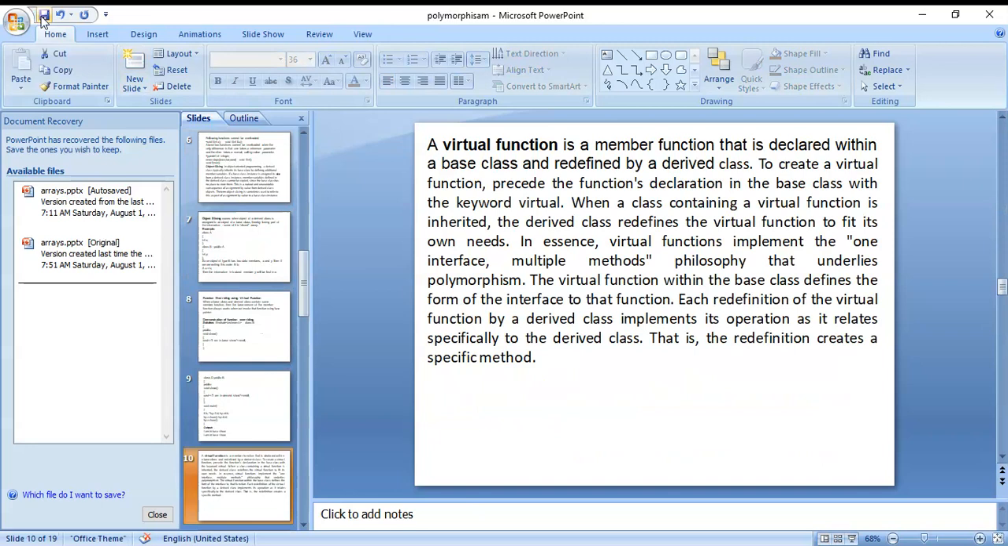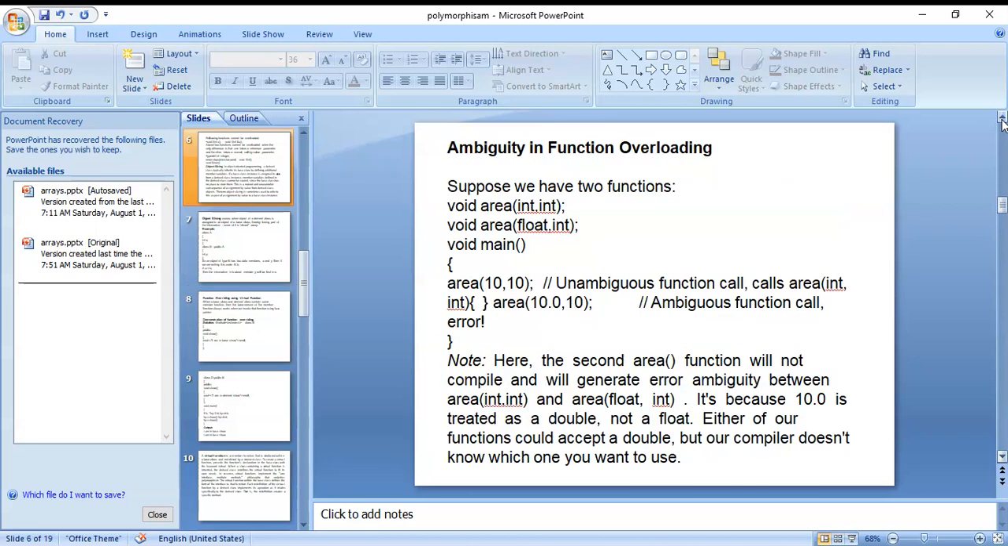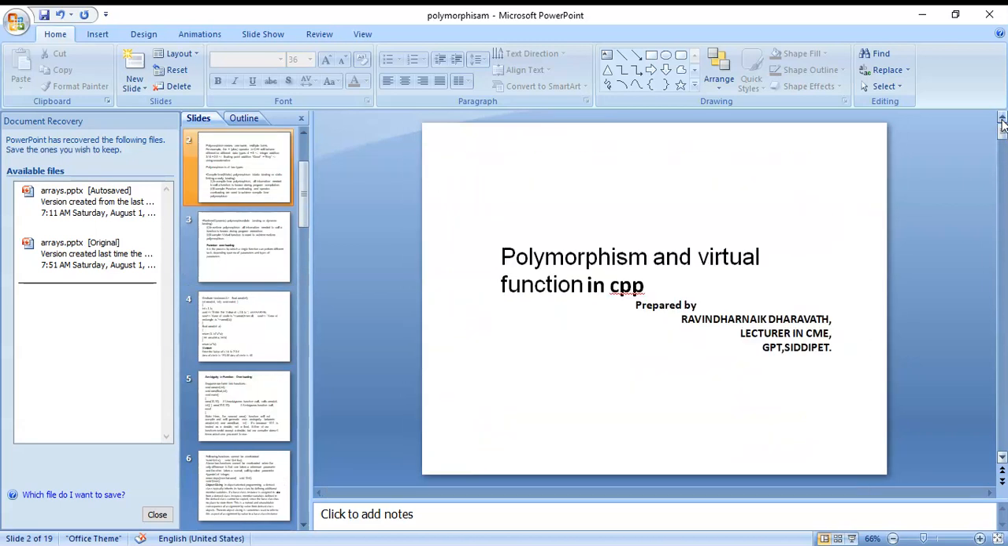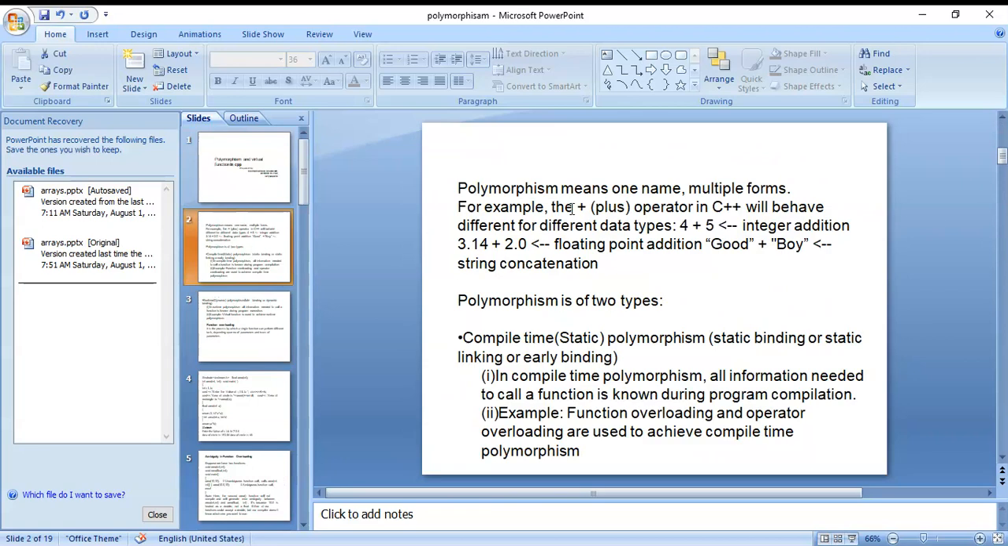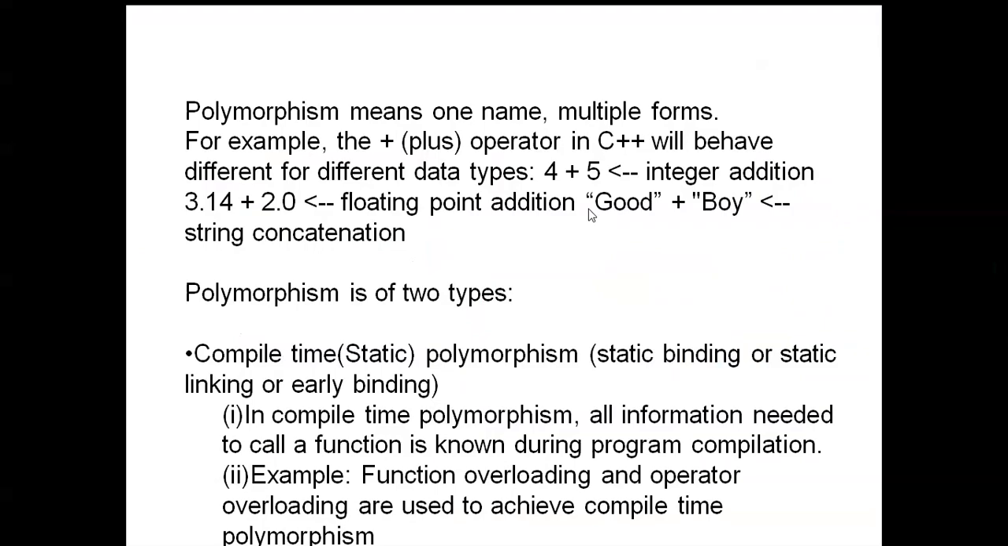Polymorphism is nothing but many forms. Polymorphism means one name but multiple forms. College is a name, but there are different types of colleges: intermediate, polytechnic, ITI. The name is the same, but they are in different forms.